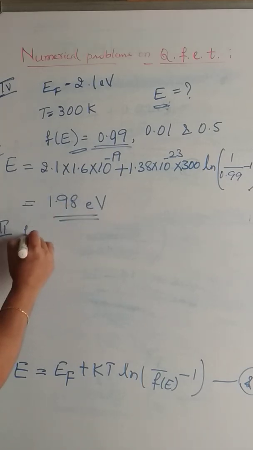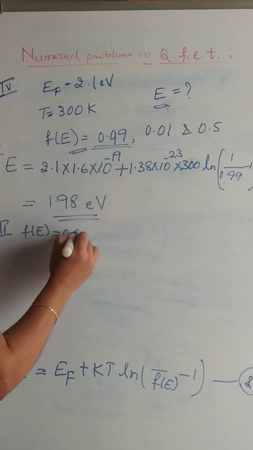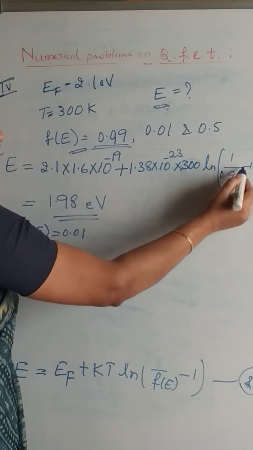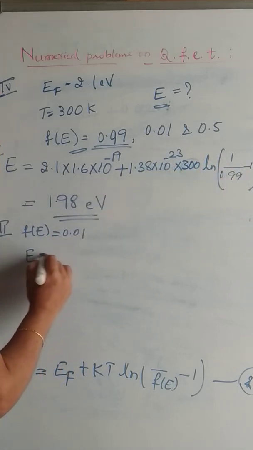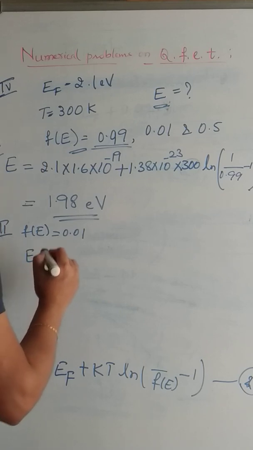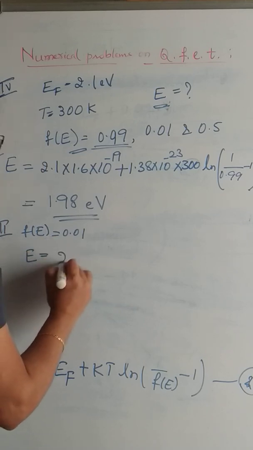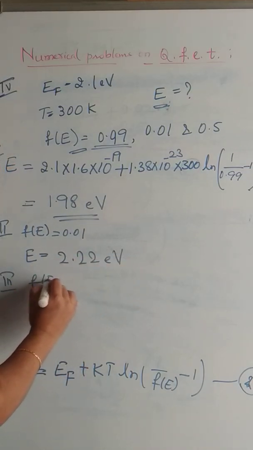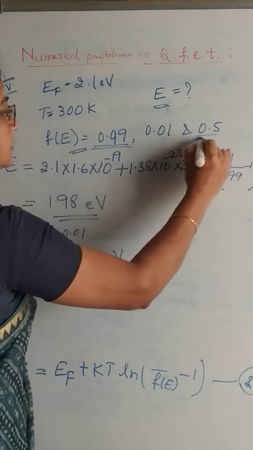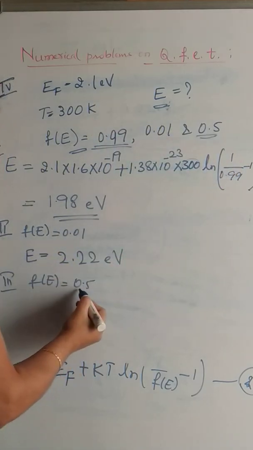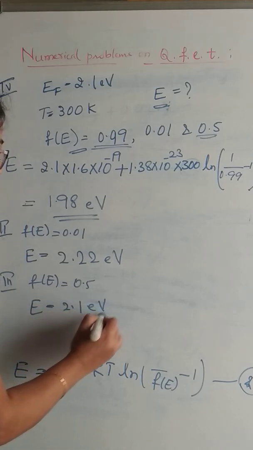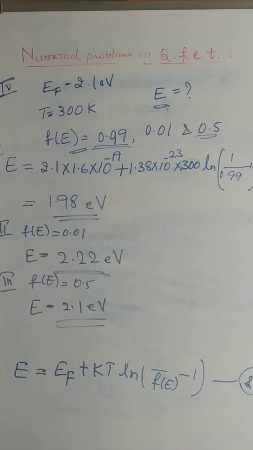Similarly, the second case, f of E is equal to 0.01. Substitute 0.01 in the place of 0.99. Simplifying that, we get energy E equal to 2.22 electron volts. And the third case, for Fermi factor equal to 0.5, we substitute 0.5 in the place of 0.99. We get E equal to 2.1 electron volt. This is how you can calculate the respective energy for a given Fermi factor.